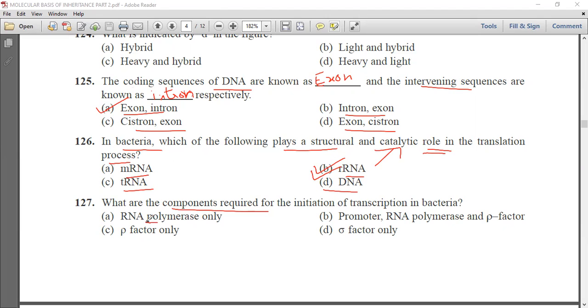RNA polymerase only, promoter, RNA polymerase, and rho factor, and sigma factor. So we know that for transcription in bacteria, three things are required, that is promoter, RNA polymerase enzyme, and this rho factor. So these are the three things very important for transcription in bacteria.